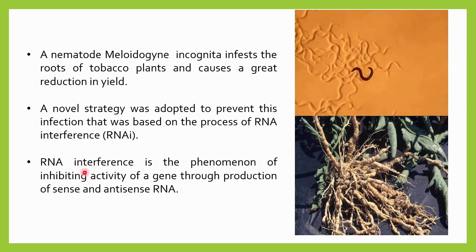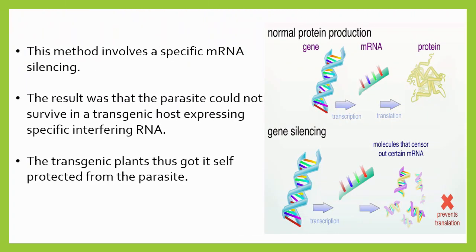So RNA interference is the phenomenon or process of inhibiting the activity of a gene through production of sense and antisense RNA. So let me discuss what sense and antisense RNA are. Before we learn about sense and antisense RNA, we must have some knowledge about protein synthesis. So let me discuss what protein synthesis is first.